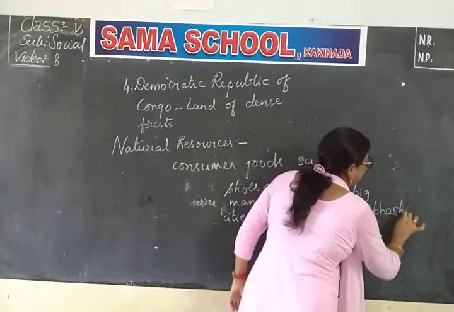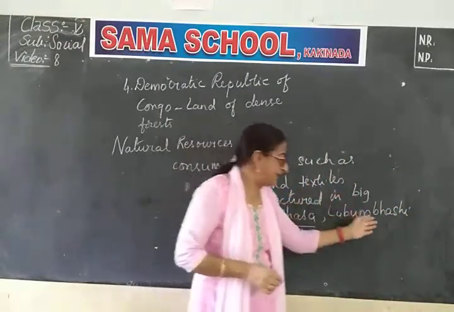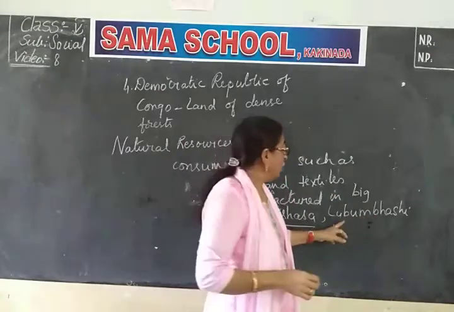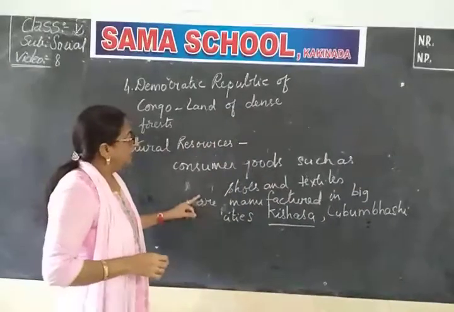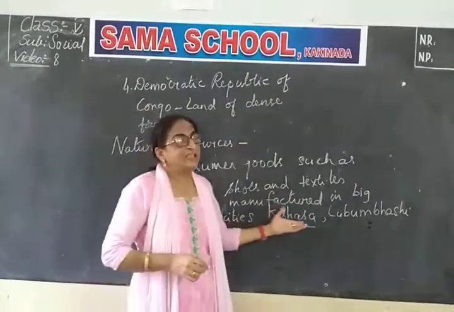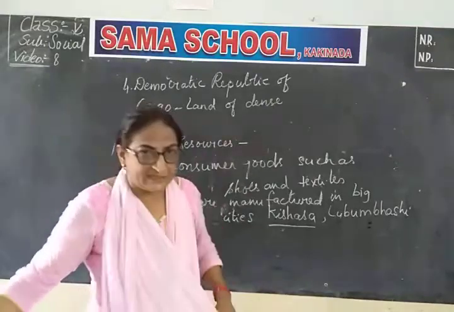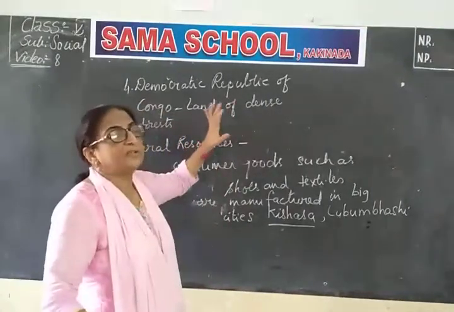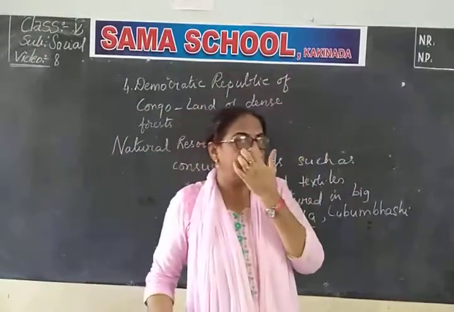So Kinshasa, what is this one? This is the capital city. In addition to the capital city, there is another city called Lubumbashi. So here, these consumer goods were produced in these places. So this is about the natural resources of DRC. Now we have learned about the natural resources of DRC.